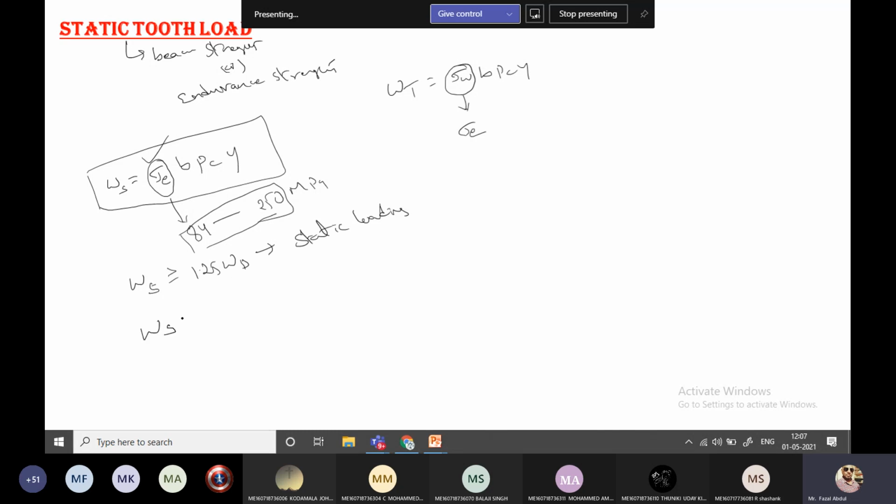Another one: WS is greater than or equal to 1.35 times WD. This is for pulsating loads. Another relation: WS is greater than or equal to 1.5 times WD. This is for shock loads.